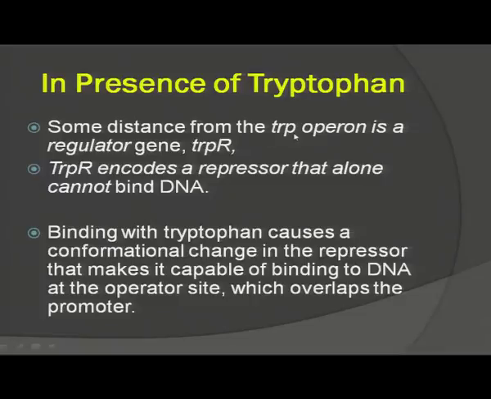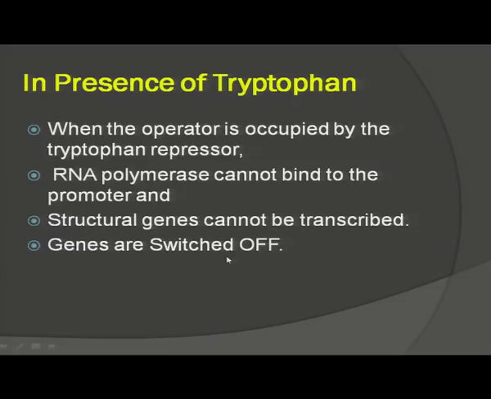Some distance from the Trp operon is a regulator gene, TRPR. TRPR encodes a repressor that alone cannot bind DNA. Binding with tryptophan causes a conformational change in the repressor that makes it capable of binding to DNA at the operator site, which overlaps the promoter. So, you can see here in the diagram,